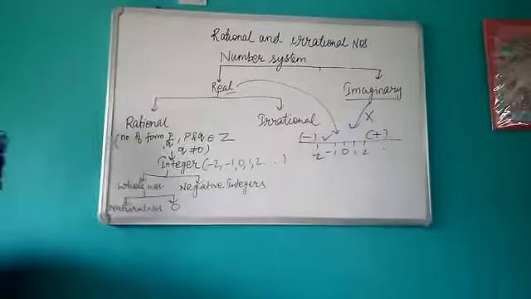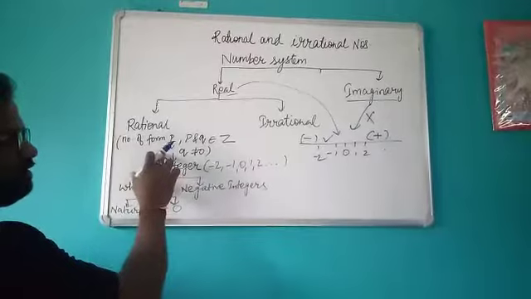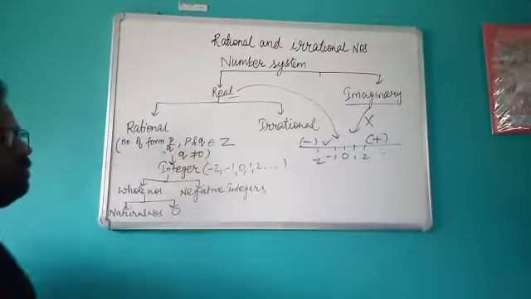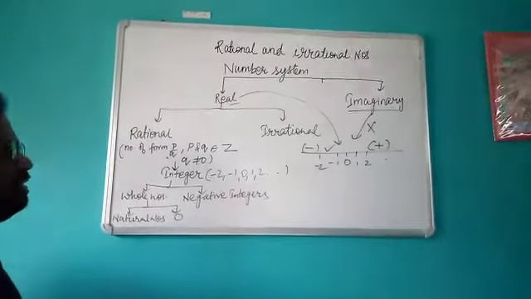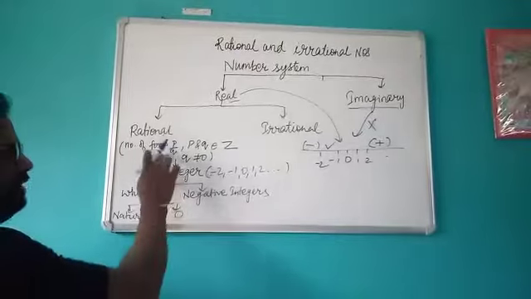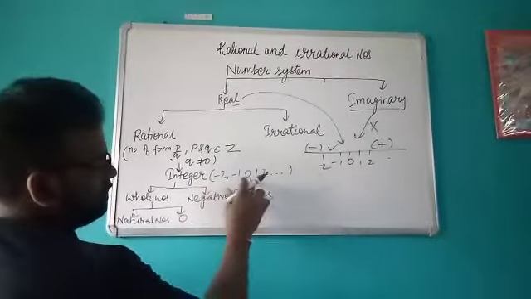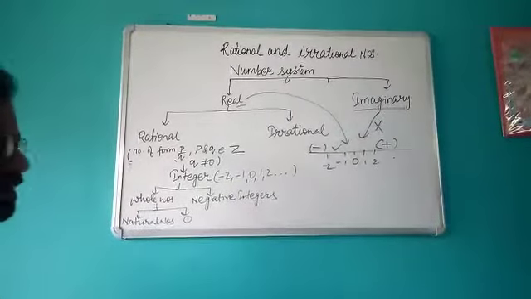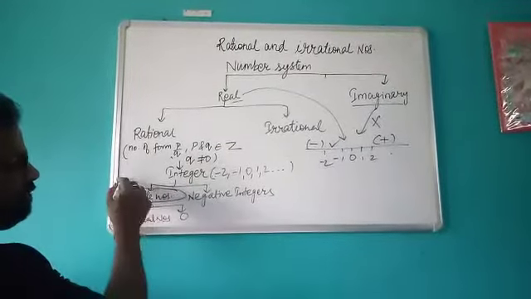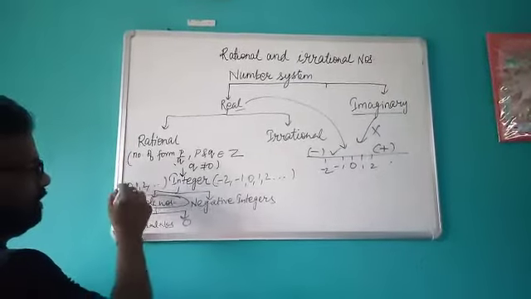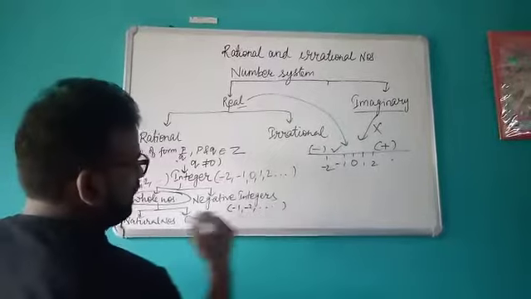As you already knew about the rational numbers, the rational numbers are of the form p upon q. Okay, they should be in the form of fractions, where p and q belongs to integers and q should not be equal to 0. So again we have one more part of rational number, that is integer, that is -2, -1, 0, 1, 2 and so on, all the positive values and all the negative values. Then again integers are classified into two parts. One is whole number that starts from 0, 1, 2 and so on, and then you have negative integers like -1, -2 and so on.